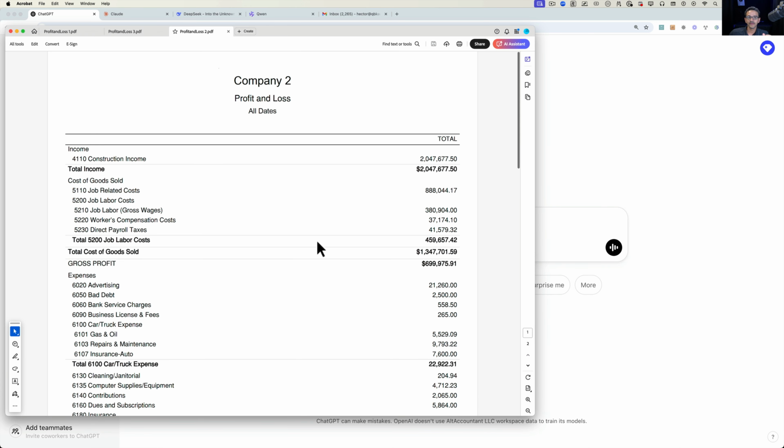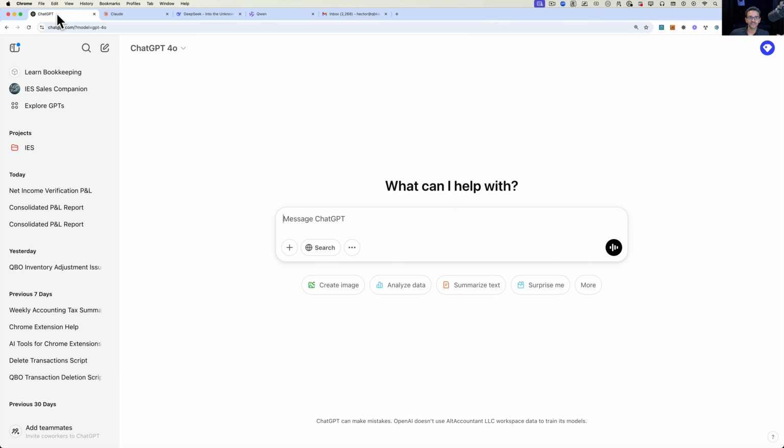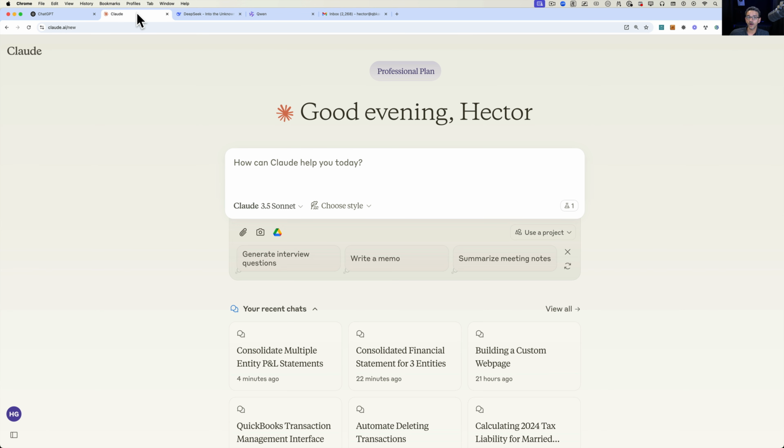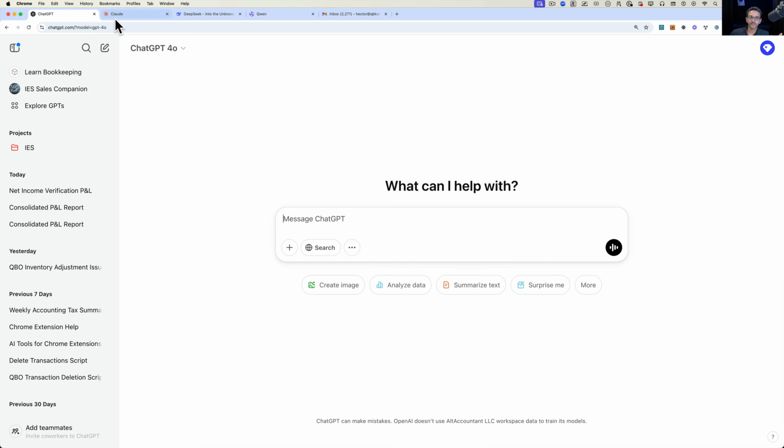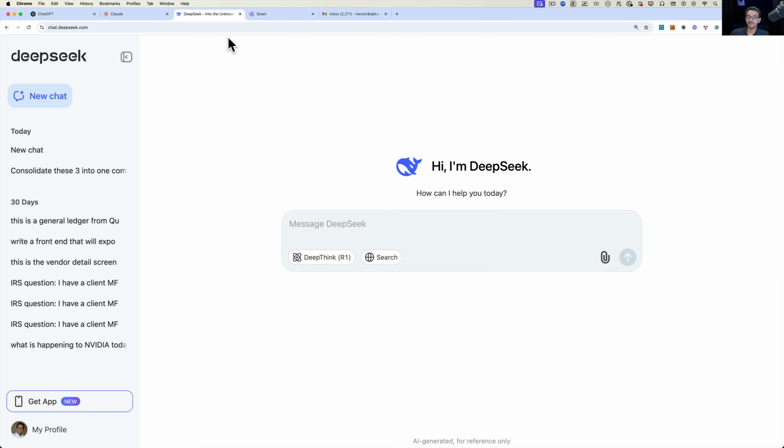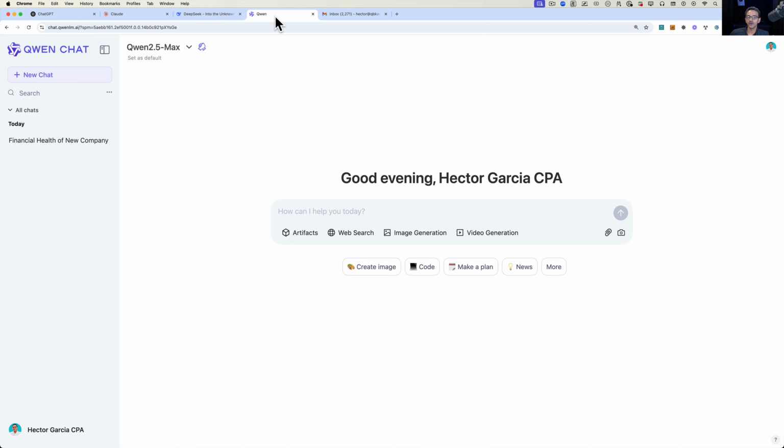If I had 3 PDFs of 3 different companies, 3 different financial statements, that would be a very painful process to do. Most of the time we will go to Excel and try to do a lot of manual work. So what I'm going to attempt to do is use multiple AI. We're going to use ChatGPT, we're going to use Claude. These two are the top American AI services. We're also going to use Deepseek and Quen, which are the top Chinese based systems.